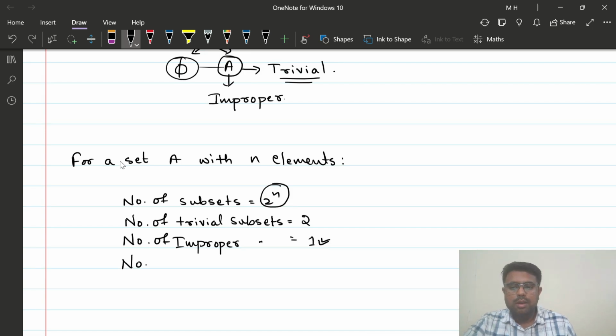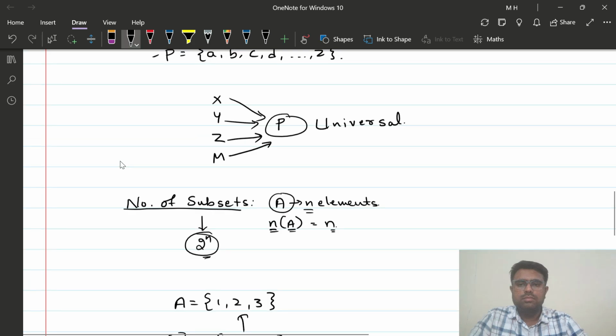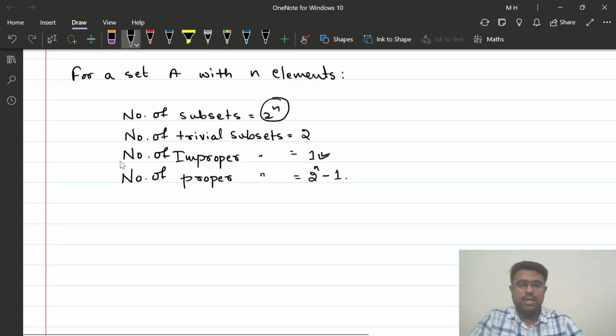So the number of proper subsets is going to be 2 raised to n minus 1. So these are the total number of proper subsets that we have. Okay. So this is all about the number of subsets of a set.